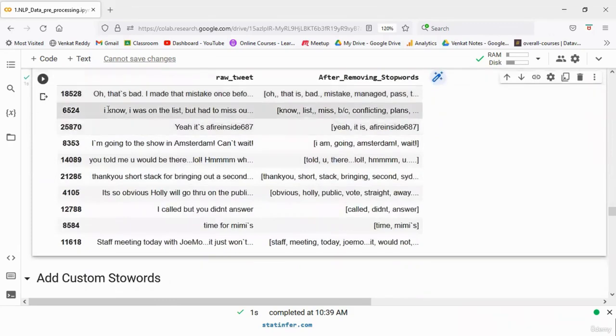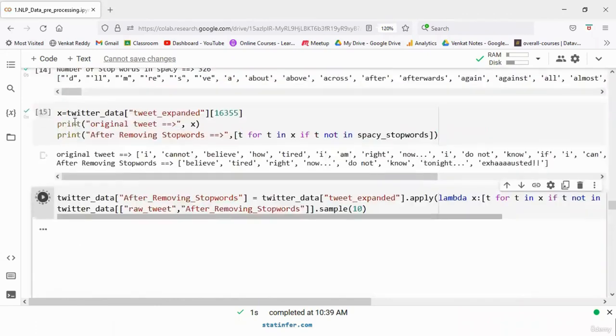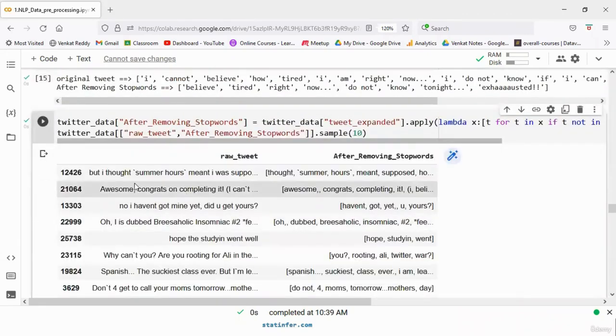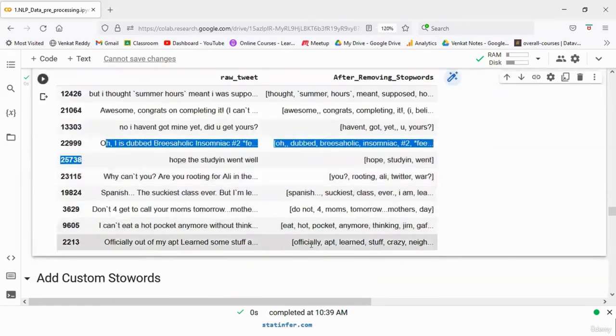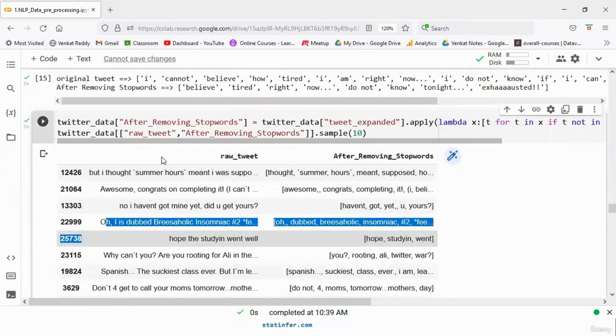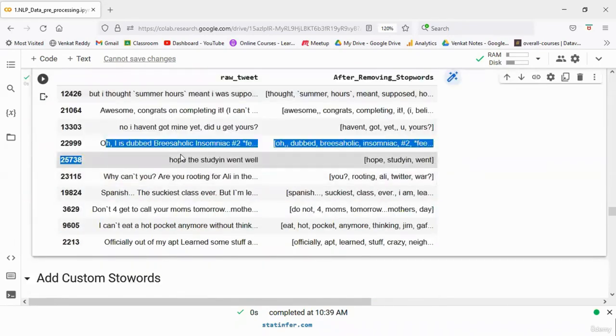So let us see whether stopwords were removed or not. This "I" has been removed. You can look at some of the examples. Maybe some other example if you want to see. If you just re-execute this, you will get another example. So that "I" has been removed again. Some of the words like "I" and all those are removed. I'm not saying this is a perfect step, like every stopword is removed, but to a great extent, a lot of stopwords will be removed.